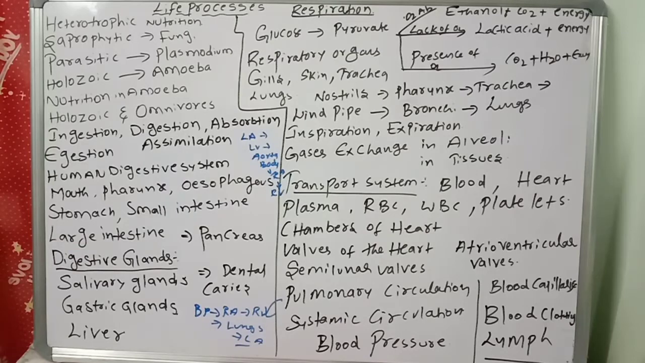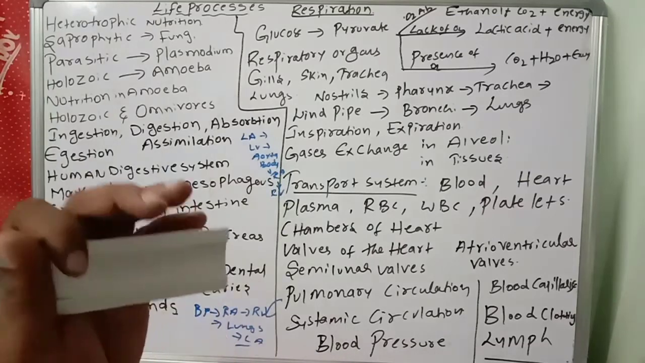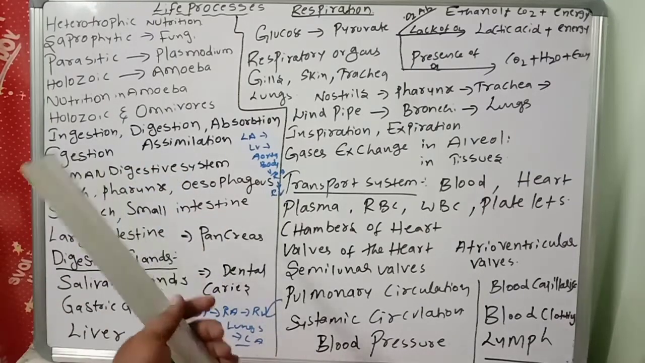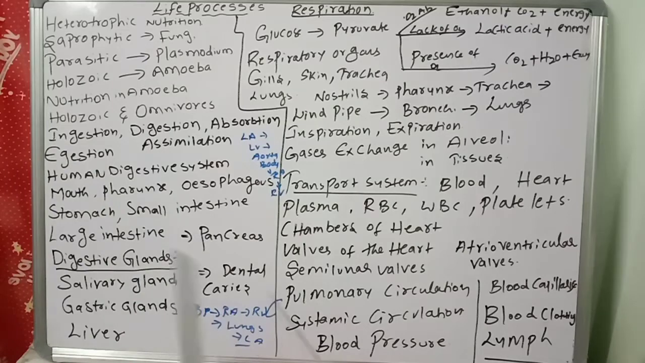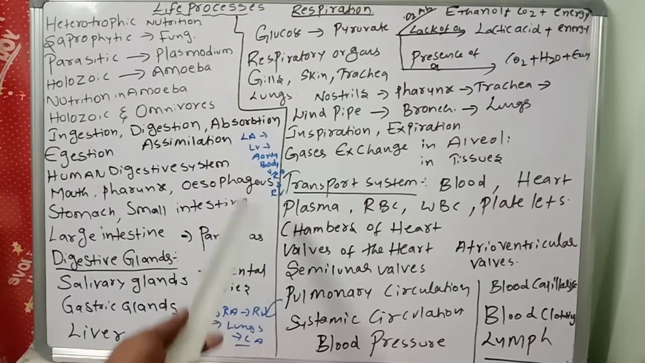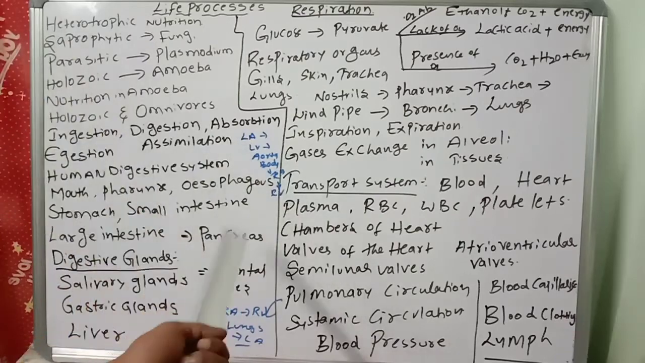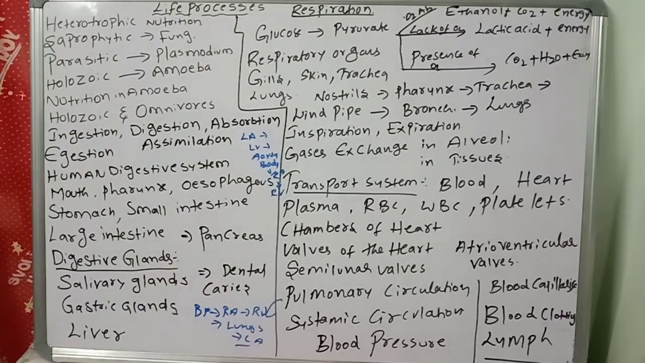So the lungs are involved in the pulmonary circuit. In the systemic circuit, oxygenated blood flows, and in the pulmonary circuit, deoxygenated blood flows. So what is the pulmonary circuit? Body parts to right auricle, right ventricle, lungs, and lungs to left auricle. The systemic circuit: left auricle, left ventricle, aorta, body parts, then right auricle and right ventricle.